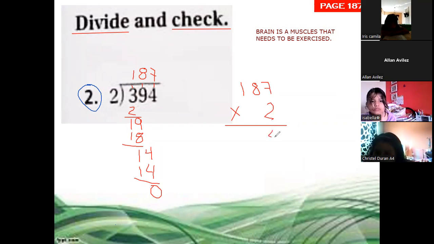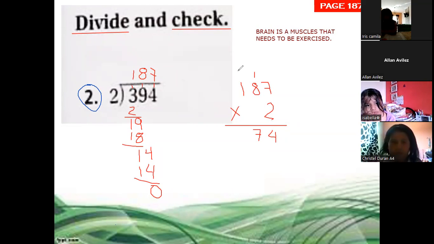2 times 7, 14. Regroup 1. 2 times 8, 16, plus 1, 17. We put a 7 and we put the 1. But we don't have regrouping.